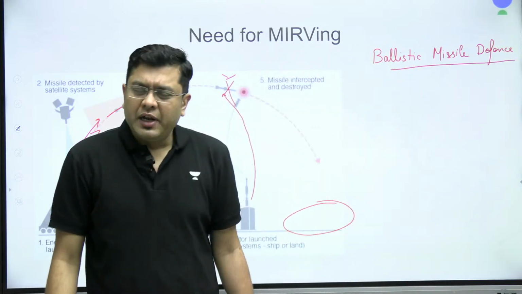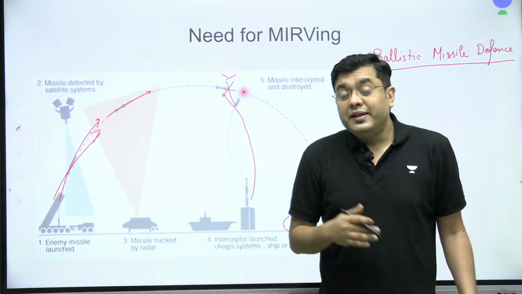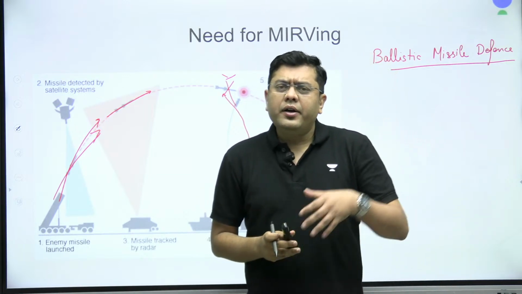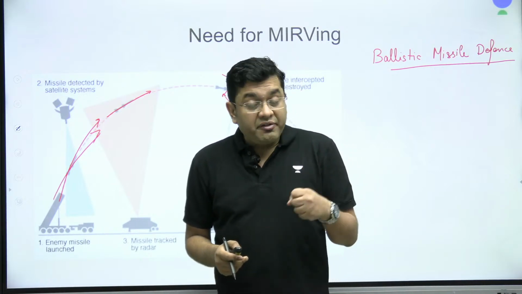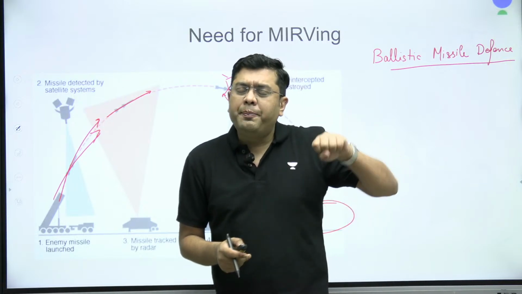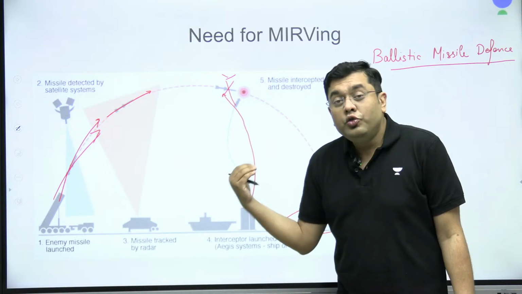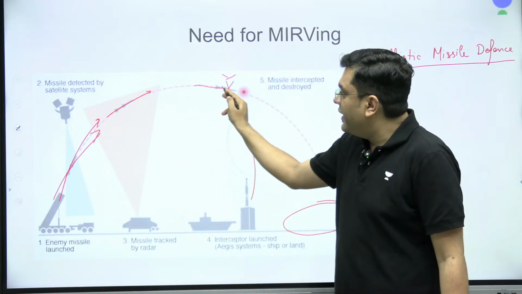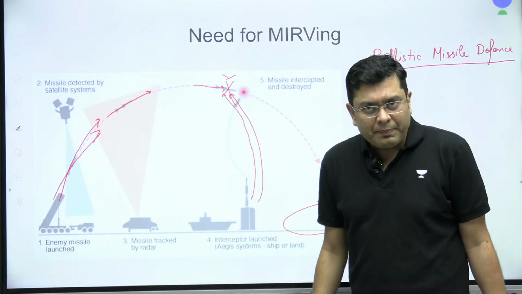India has also been developing its BMD program for quite some time now. Other than the Minutemen III, you had the Soviet Union also following suit and developing its own MIRVing tech. Now, MIRVing also solves the problem posed by this BMD. If you have, let's suppose, one missile, then it can easily be targeted by the kill weapon.